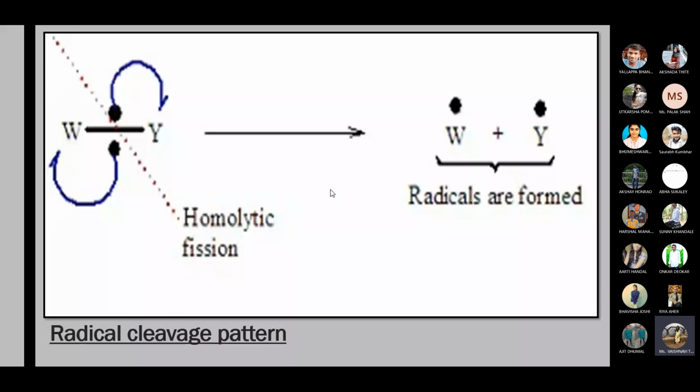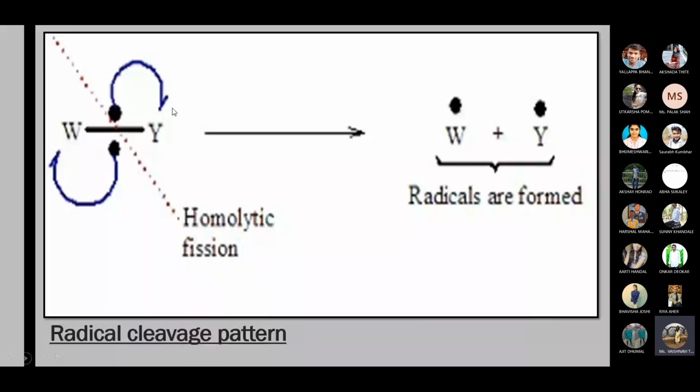Radical cleavage means what? A single bond is formed by two electrons, by sharing or transferring of electrons. A bond is a combination of two electrons. So one electron gets separated and radicals are formed. It is shown by this arrow called the fishhook arrow. This is a half arrow, not a complete arrow; just a half-headed, single-headed arrow called the fishhook arrow.